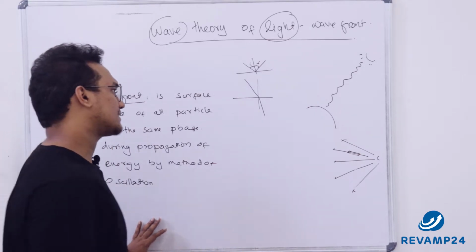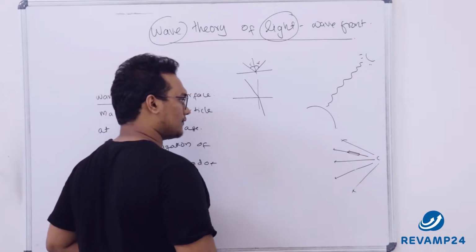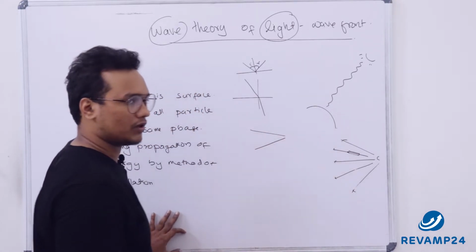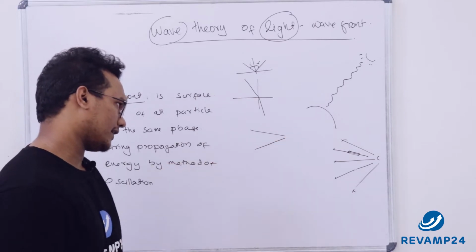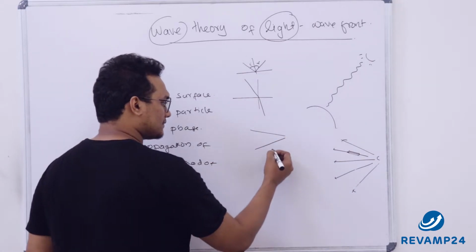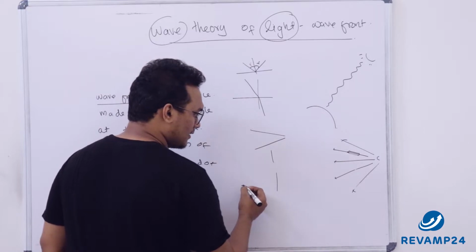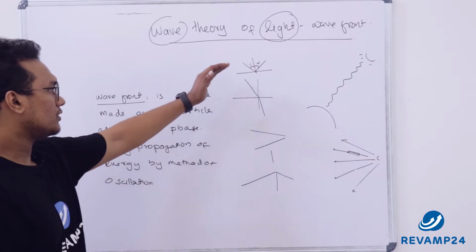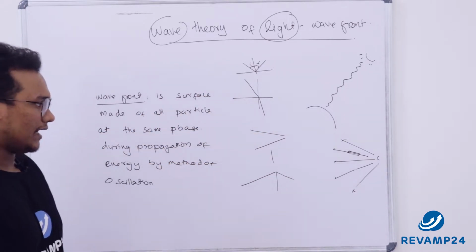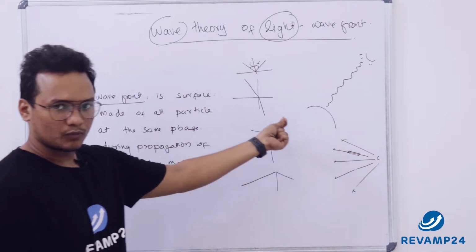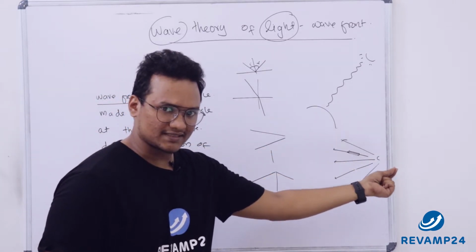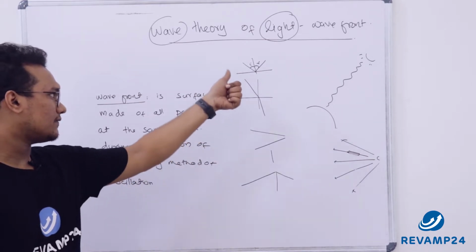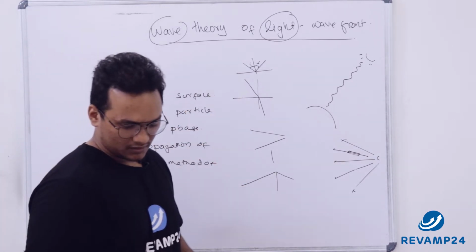Next is the interference pattern that we will see: when two light rays superimpose at one place, a different pattern is formed. Next is diffraction, that is bending of light around a sharp corner. So the concept that light is sent from a source like a bullet traveling in a medium is not satisfactory to explain all these processes.